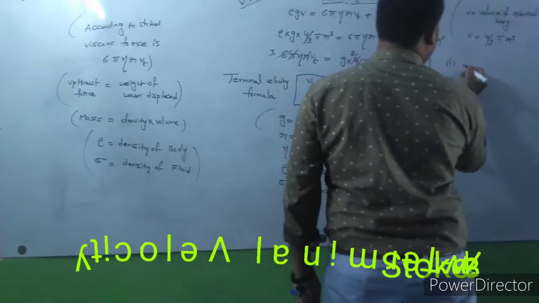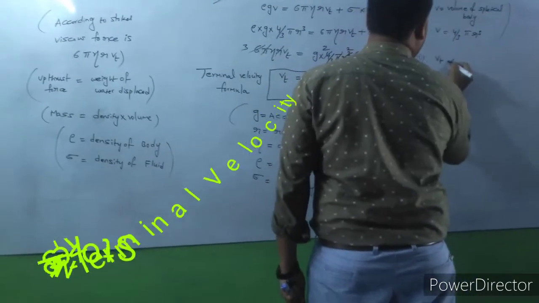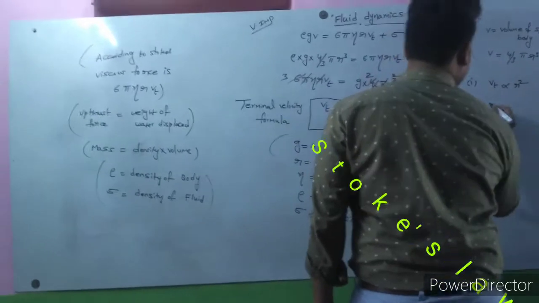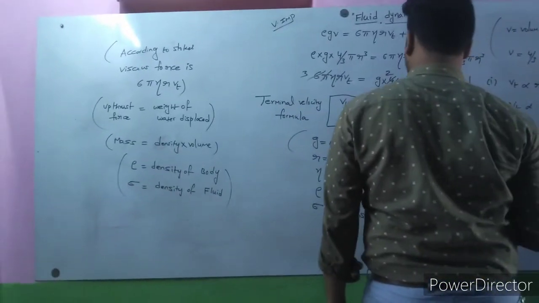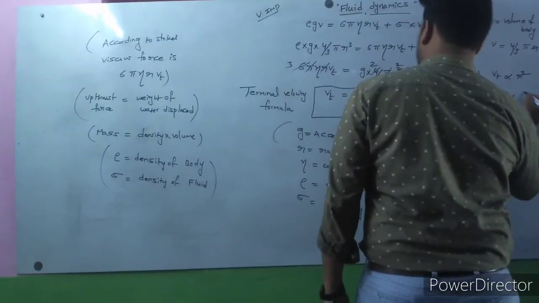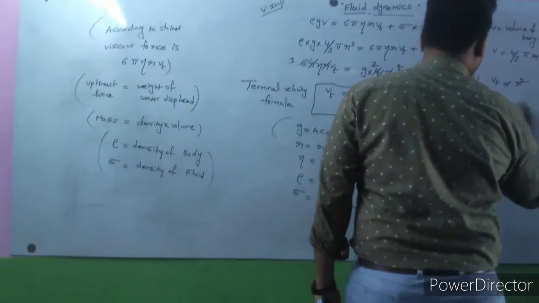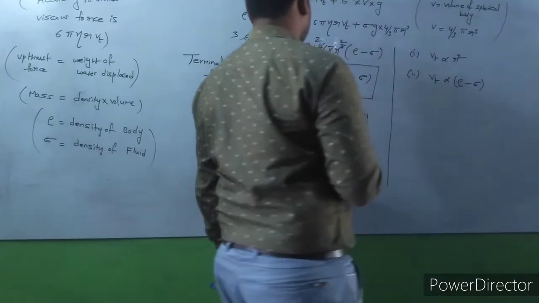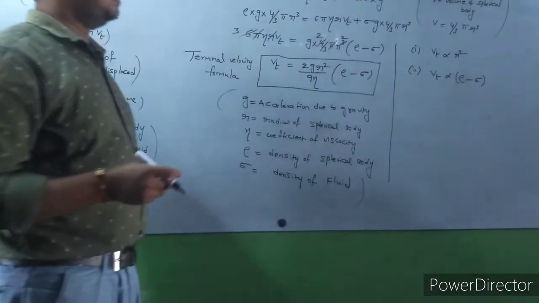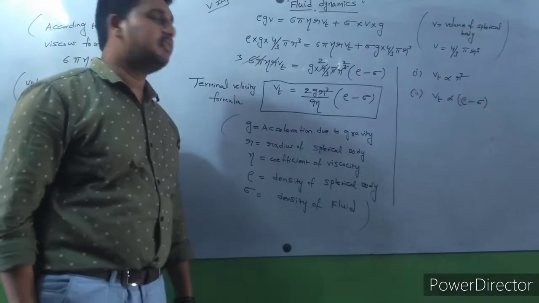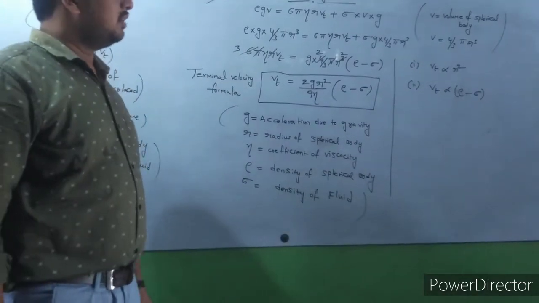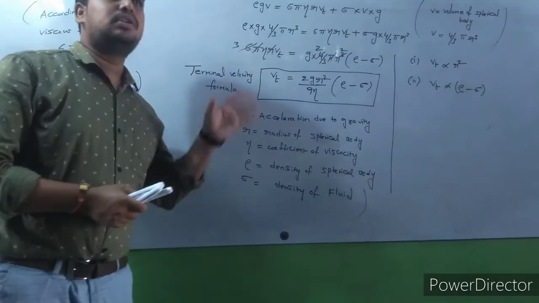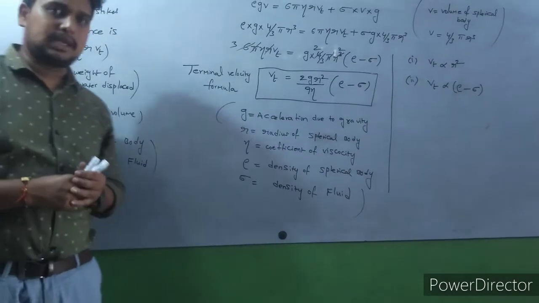From this, first, Vt is directly proportional to r square, and second, Vt is directly proportional to rho minus sigma. So this is very important: terminal velocity is directly proportional to r square, and terminal velocity is directly proportional to rho minus sigma. So this is about terminal velocity and Stokes law.